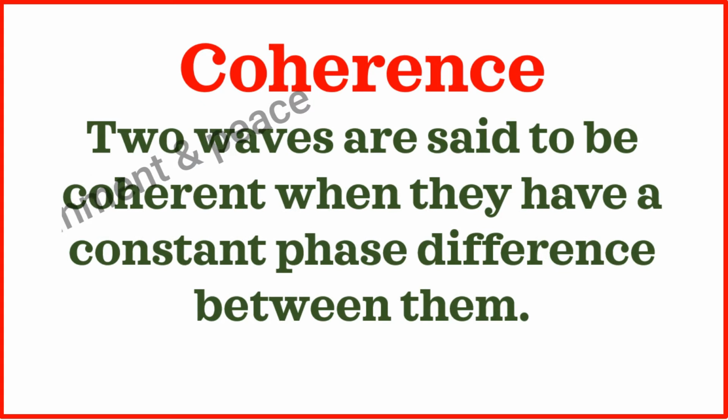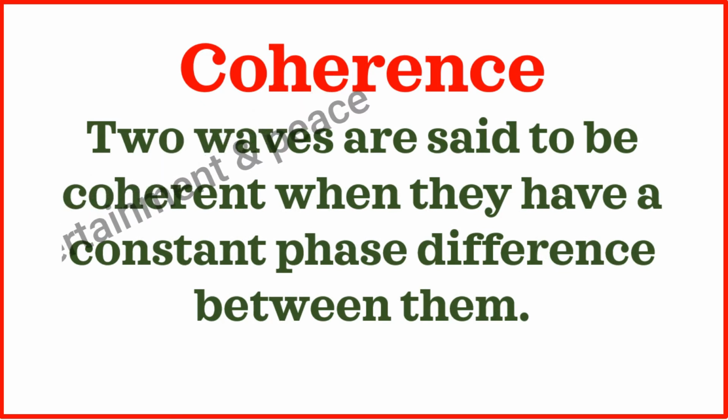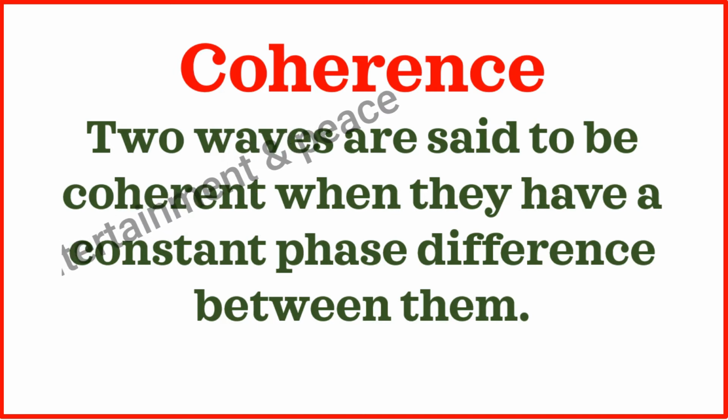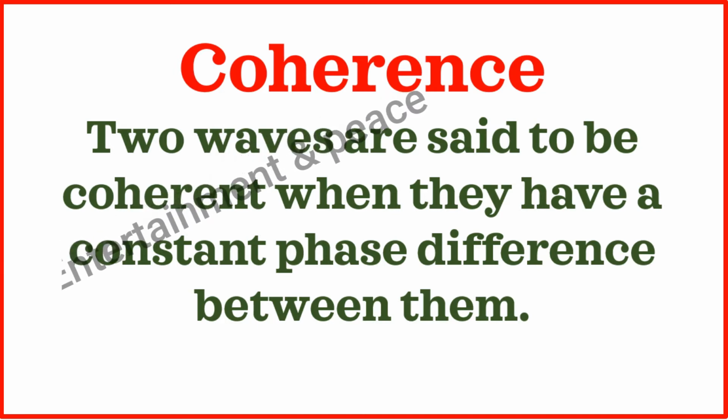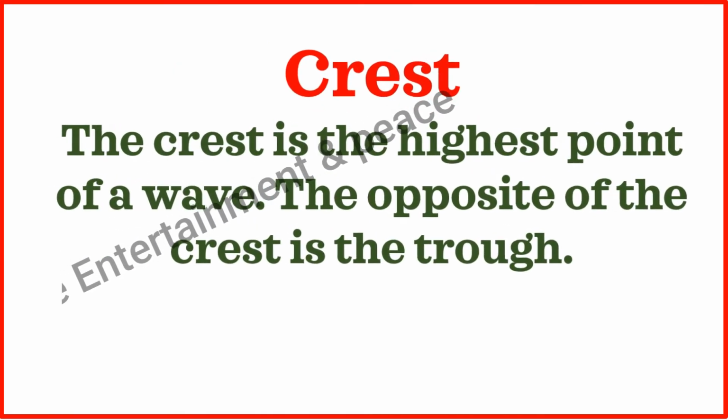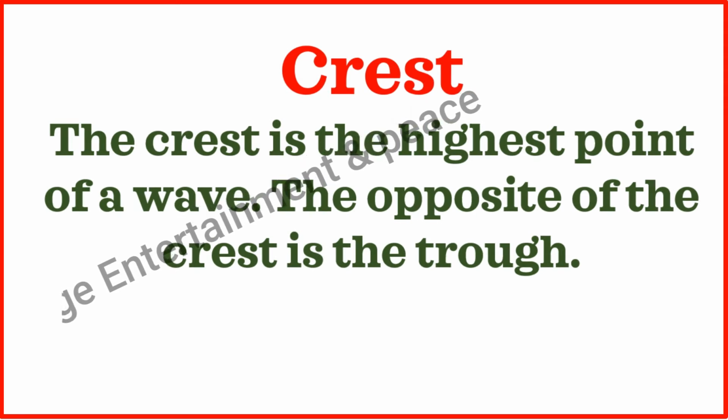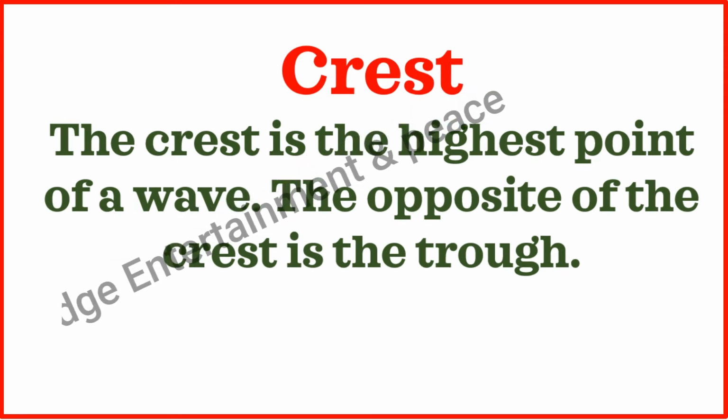Coherence. Two waves are said to be coherent when they have a constant phase difference between them. Crest. The crest is the highest point of a wave. The opposite of the crest is the trough.